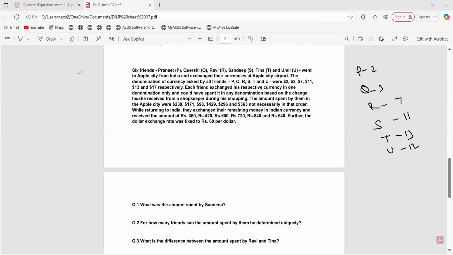Amount spent by them, right? That is how much? 238, 171, 98, 429, 296, 363.